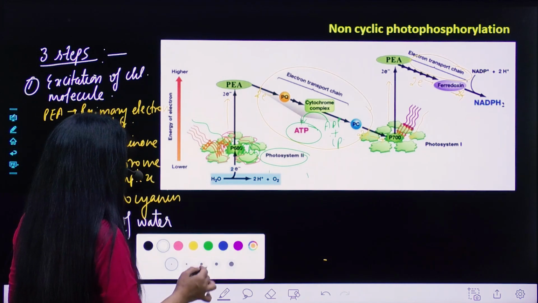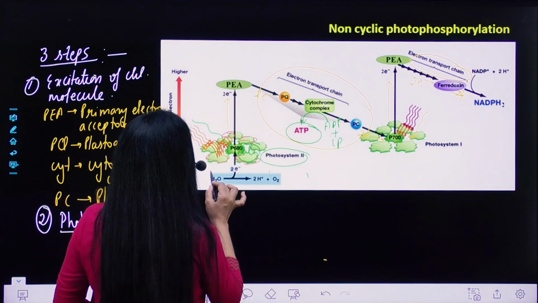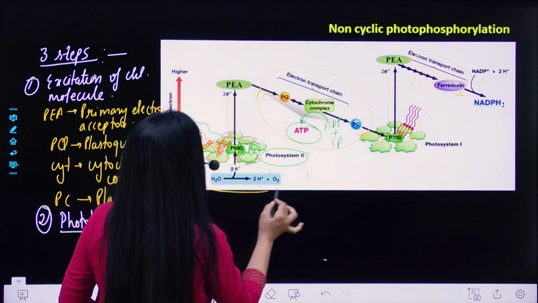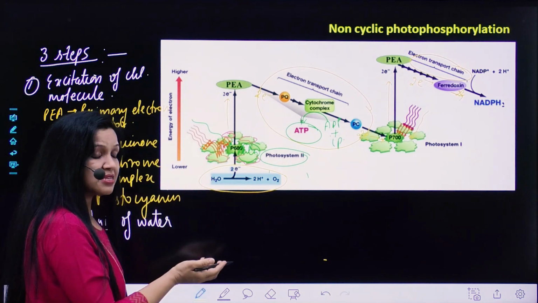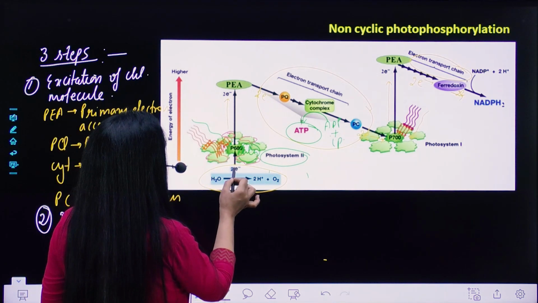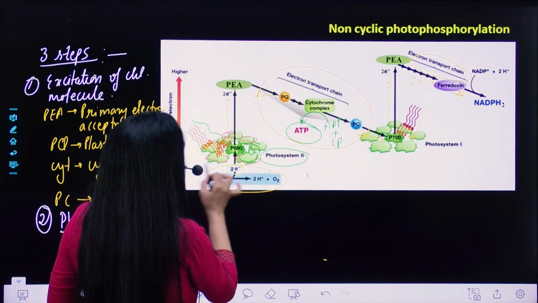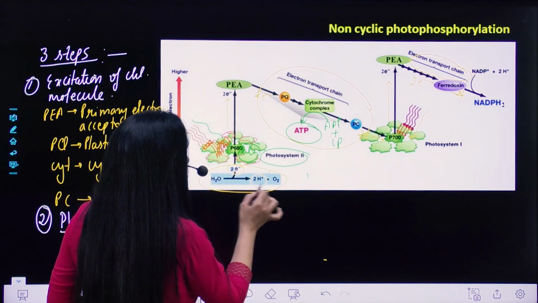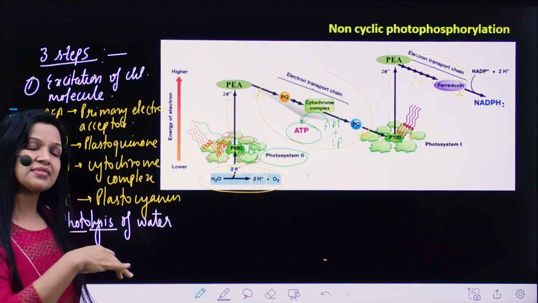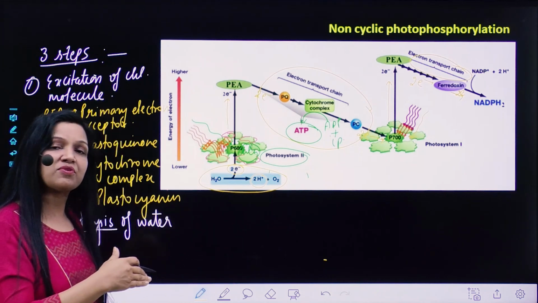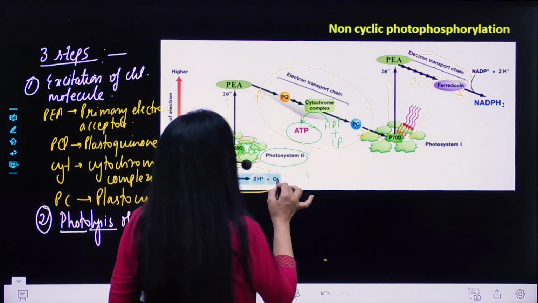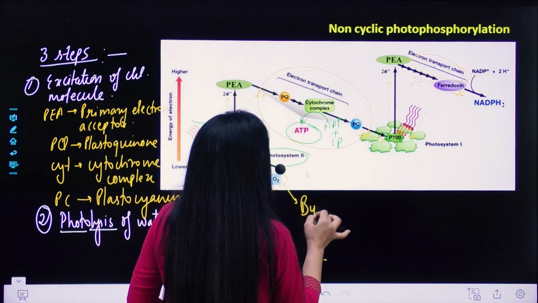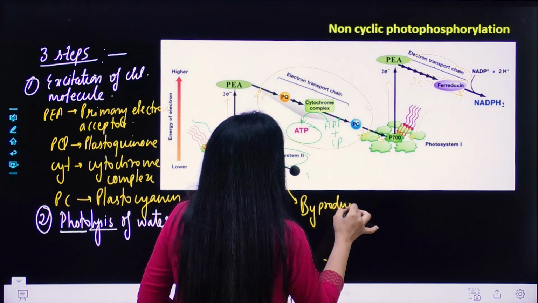Now, as we can see in the picture over here, this is the phenomenon which takes place. This is the water, which when broken in the presence of light gives out a pair of electrons, a pair of protons, and a nascent oxygen. Soon the nascent oxygen combines with another atom of oxygen and forms an oxygen molecule, which is released as a byproduct into the atmosphere.